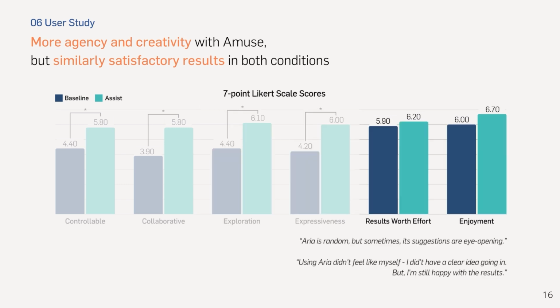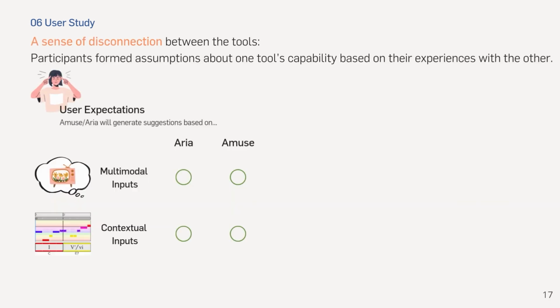However, this increased agency and creativity in the process did not necessarily mean they enjoyed the process more, nor that they got better results. From the interview, some participants mentioned that uncontrolled, random outputs from Aria were sometimes eye-opening and serendipitous, resulting in satisfying results.